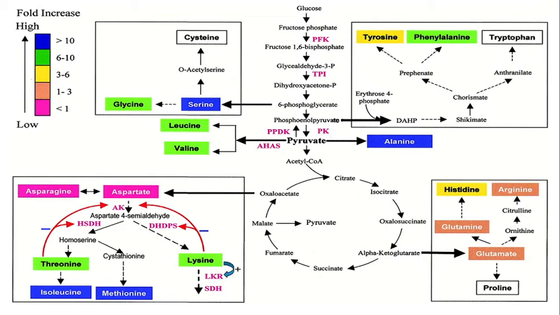That glutamate will convert into glutamine, and from that histidine will form, and from ornithine and citrulline it will form arginine and proline. So histidine, arginine and proline are the amino acids formed from alpha ketoglutarate. After that, alpha ketoglutarate will be converted into succinate.